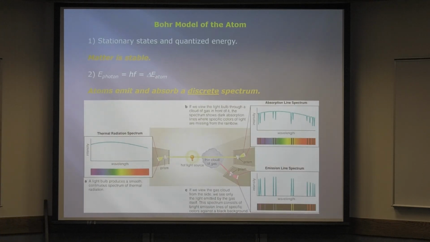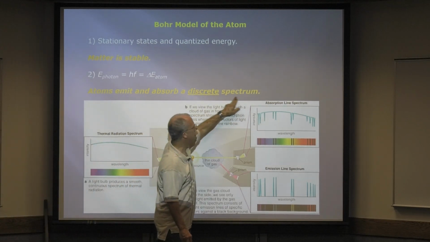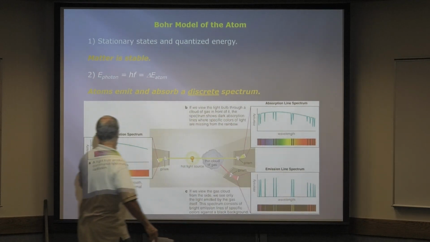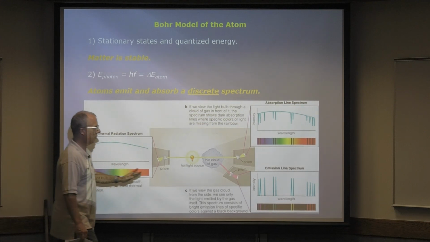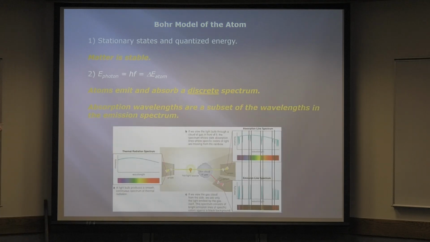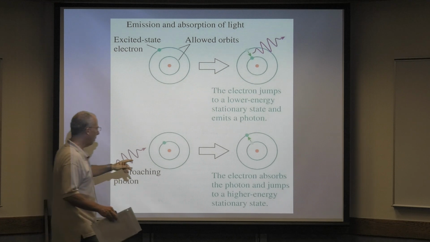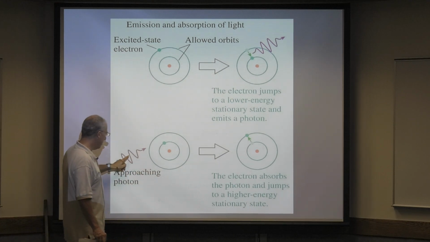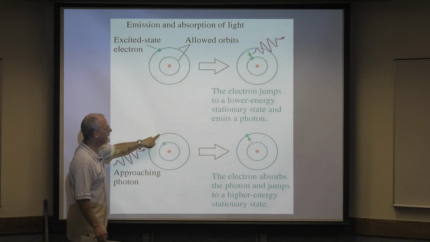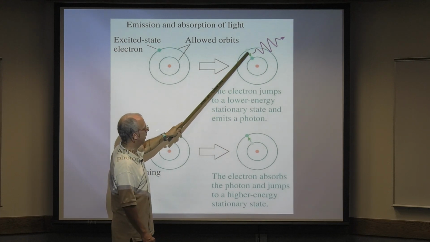Okay, so there you go. So atoms emit and absorb a discrete spectrum. Discrete means like this. This is continuous, right? This is discrete. Only certain wavelengths. Okay, and look, let's go back here. To get this guy to go from couch potato to first excited state, that's the same energy as this photon going from first excited state to couch potato state.